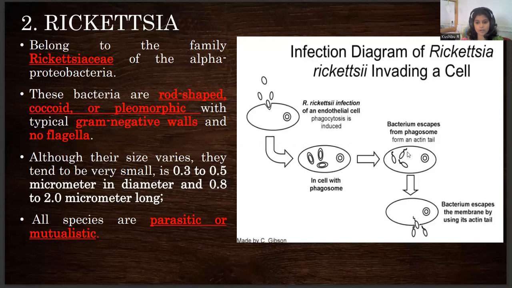Because of the presence of the tail protein, the actin protein, they are capable of showing a certain type of motility, which makes them more pathogenic in nature. They reproduce well, rupture from the host cell and affect the new healthy cell. All these are seen in the Rickettsial cell cycle, which is parasitic or mutualistic in nature, capable of showing motility with the help of the actin protein tail.